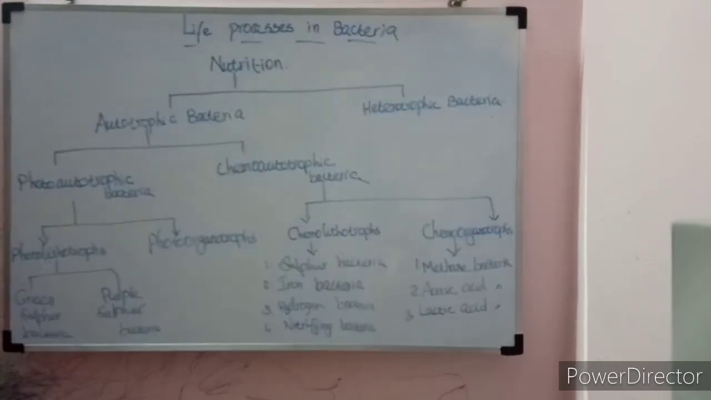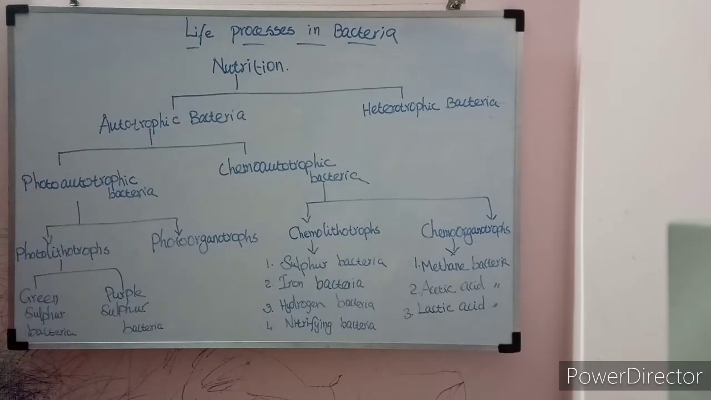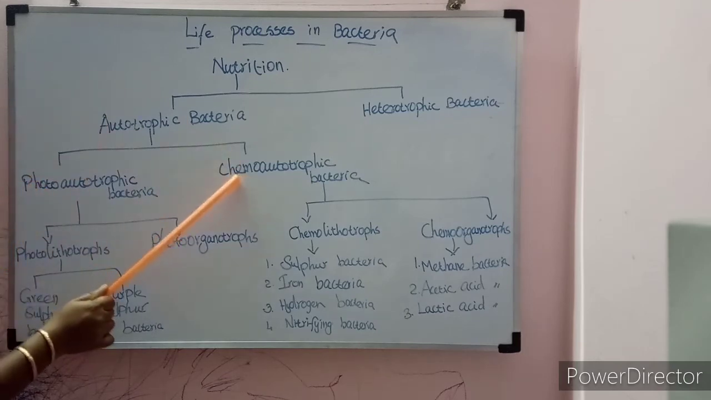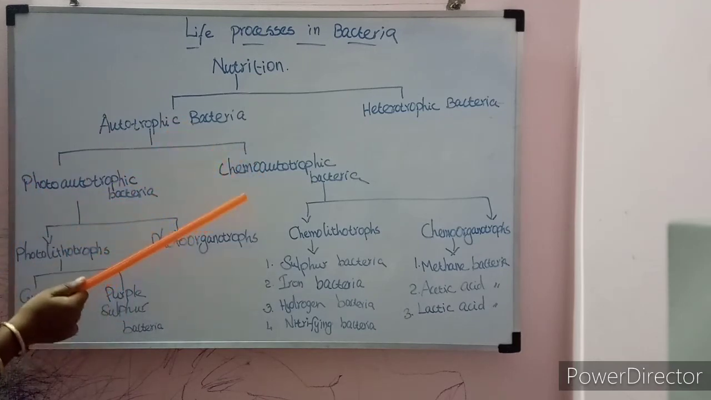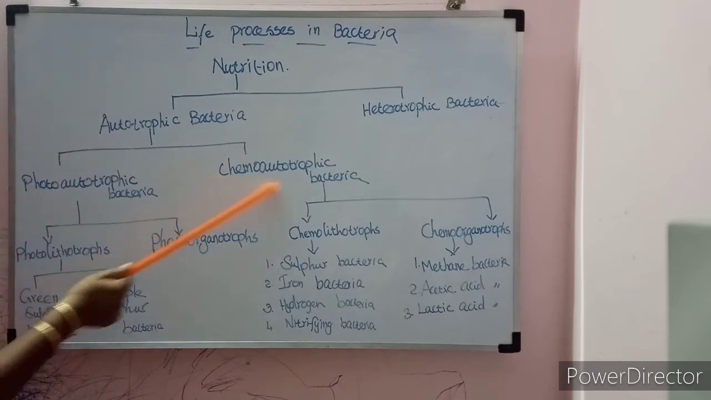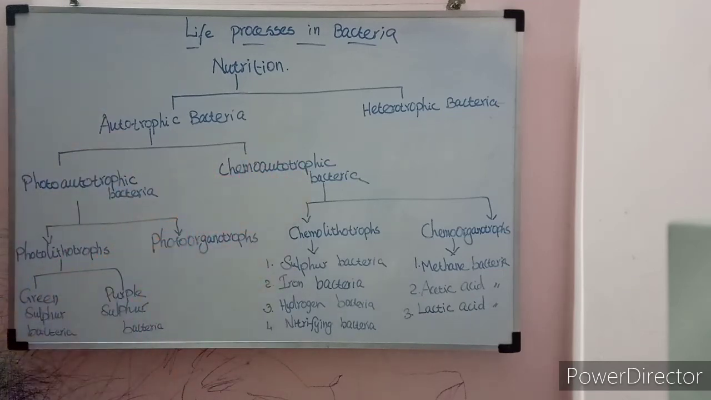Autotrophic bacteria can produce their own food. It is divided into photoautotrophic bacteria and hemoautotrophic bacteria. Photo means they are using sunlight as the energy. Hemo means they can use some of the chemicals, which may be an organic substance or an inorganic substance. So this is called hemoautotrophic bacteria.